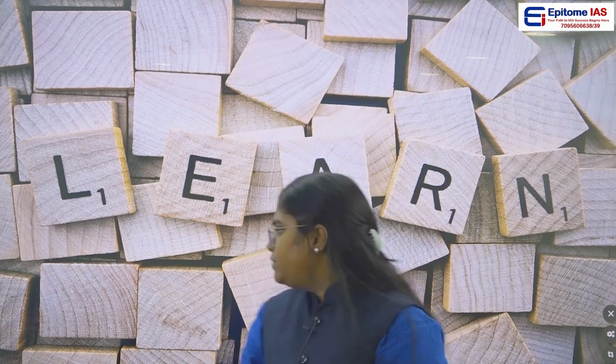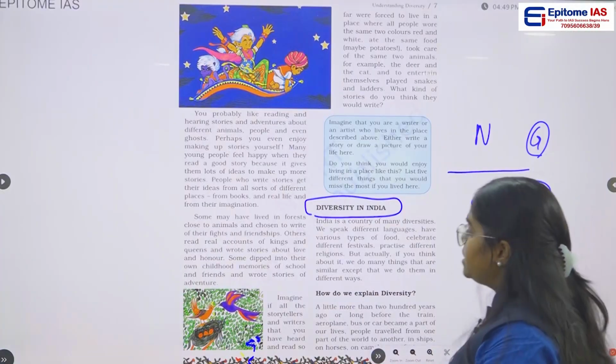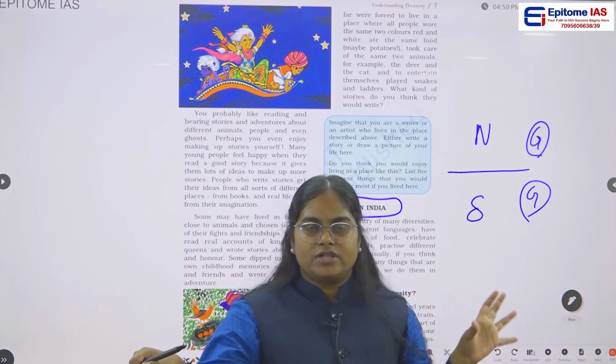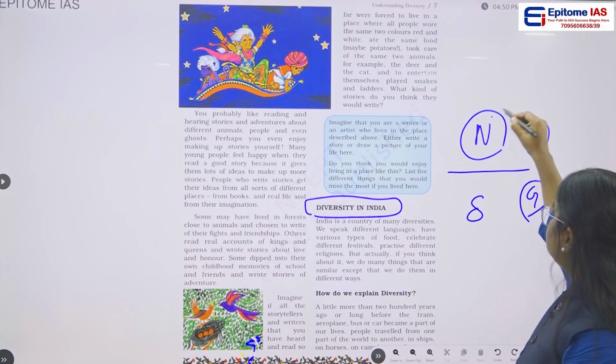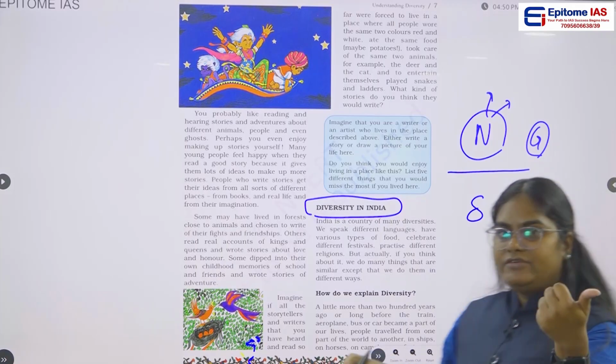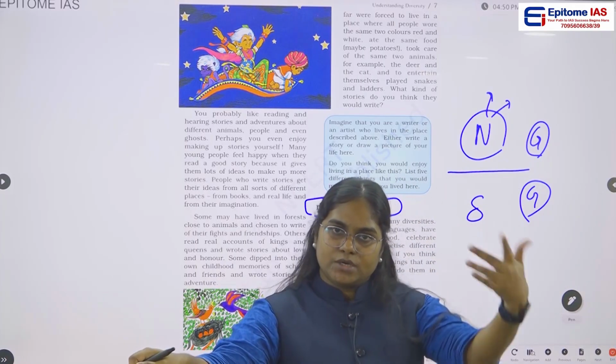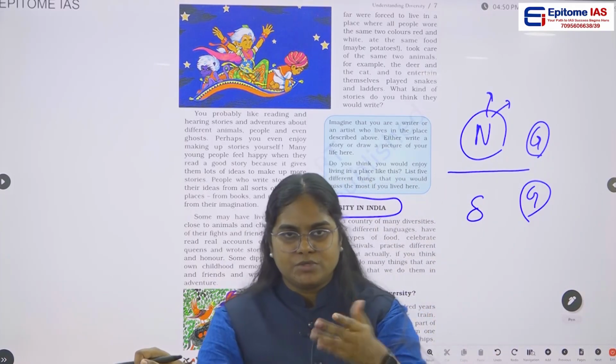You won't be able to feel the effects of the climate in South India. Because of this, what happens is, you might be reading this in geography, in North India, during Kharif and Rabi, they grow the summer crops and the winter crops. You might know this.